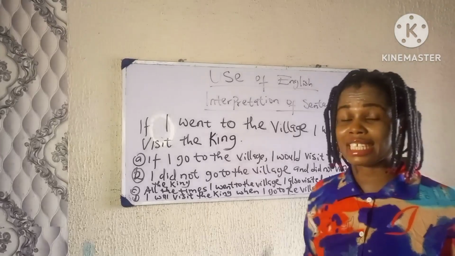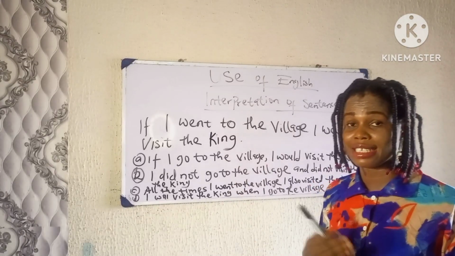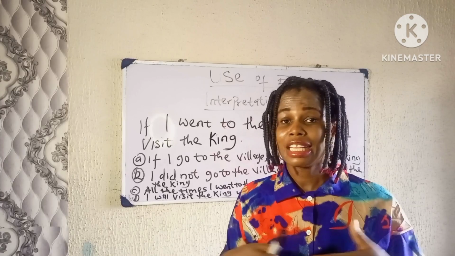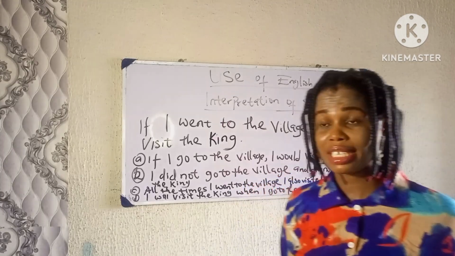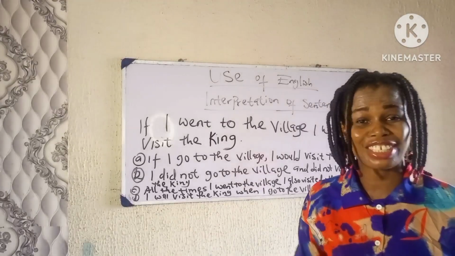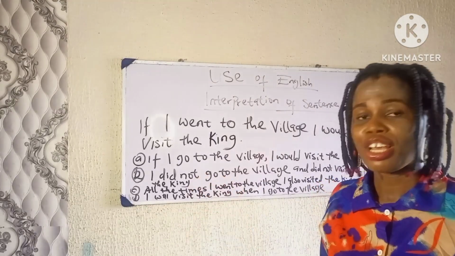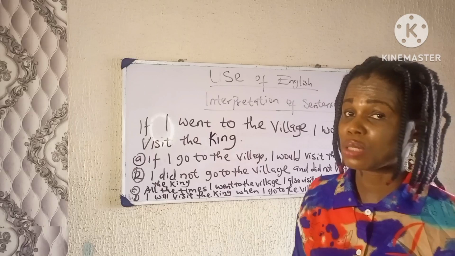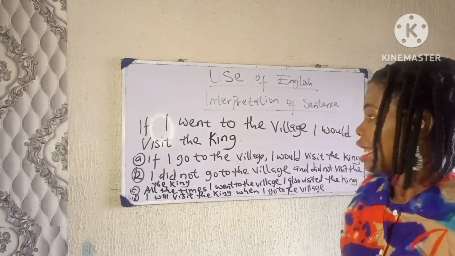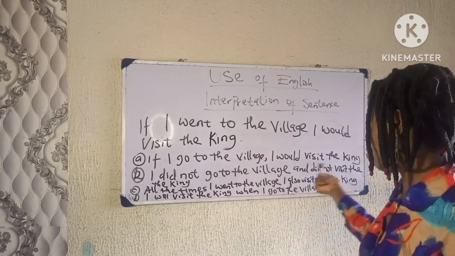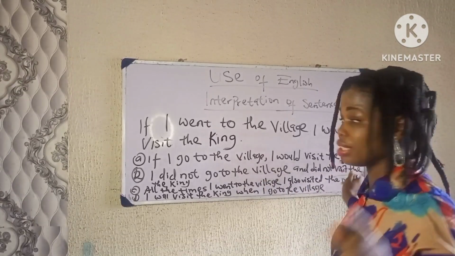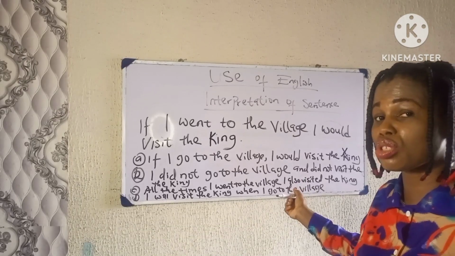Now, I told you guys that when you have an if sentence, it simply means that the event did not take place. If I went to the village, I would visit the king simply means that I did not go to the village. So we're going to choose an option that says we did not go to the village, and we did not visit the king. Now, if I go to the village, I would visit the king is incorrect.